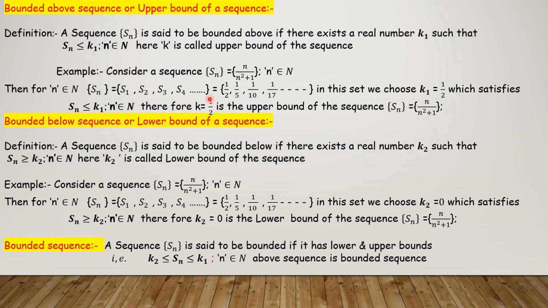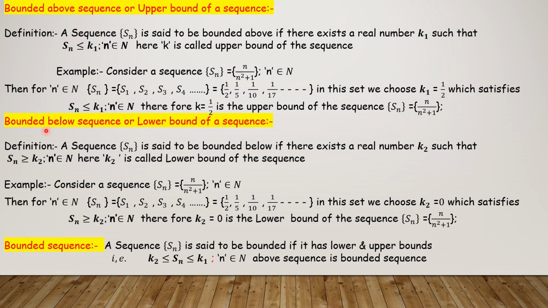I think you have understood. So whatever number there is, that number must satisfy this condition. Every term of the sequence must be less than or equal to that number. That number is called the upper bound of the sequence.